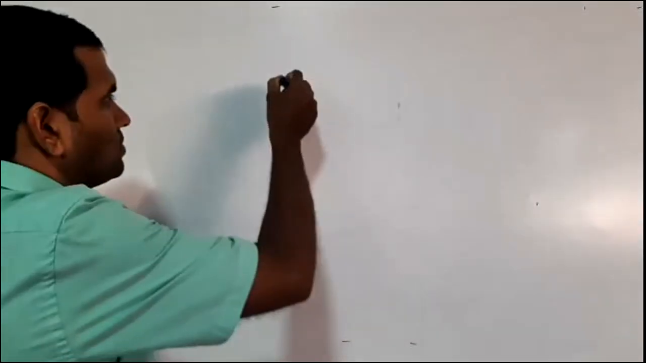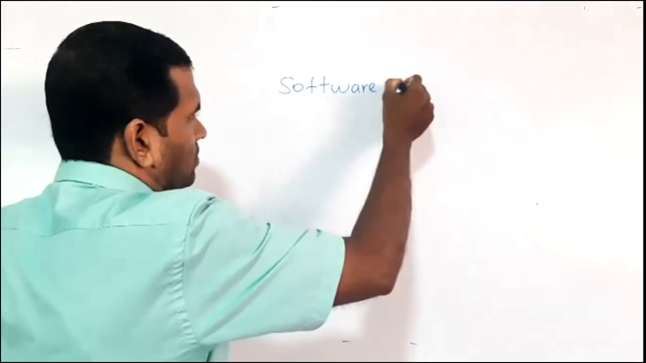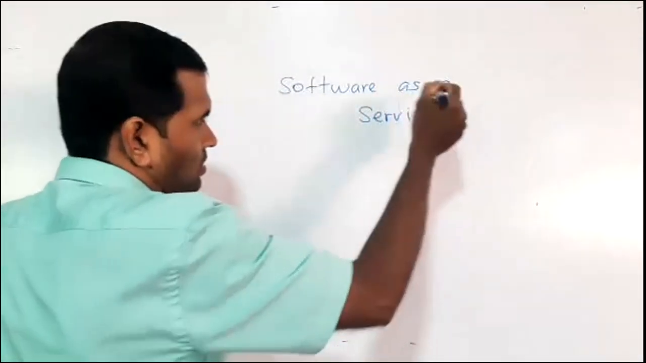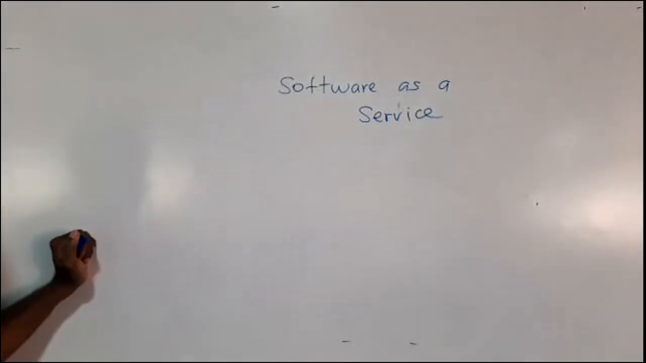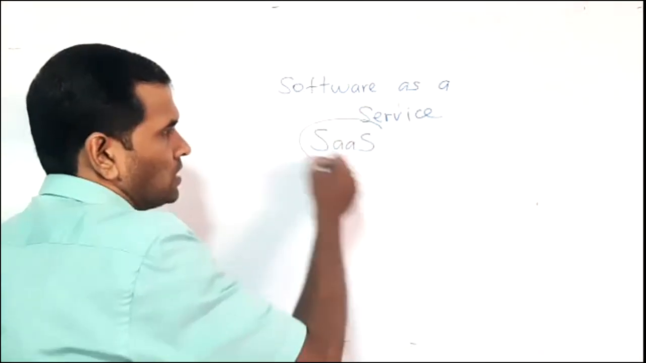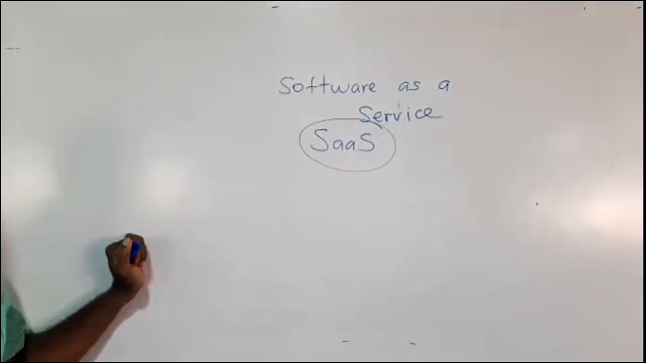The first one, the one which I mentioned just now, what is it? Software service. We call it software as a service. This is known as SaaS, S-A-A-S. Software as a service, SaaS.